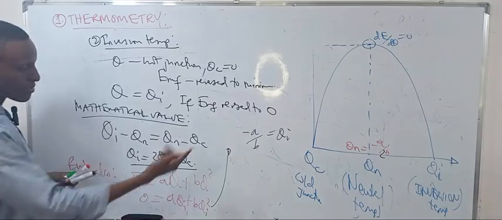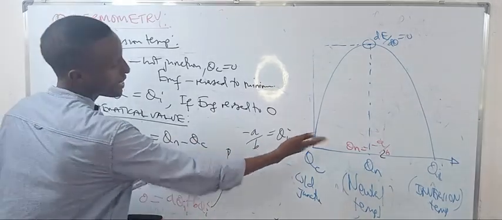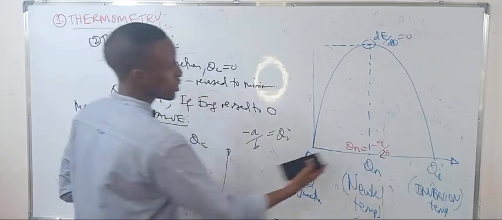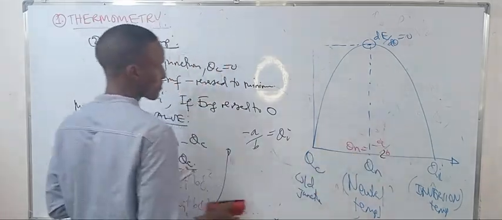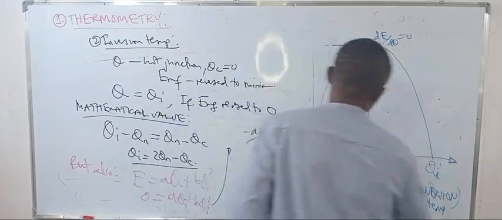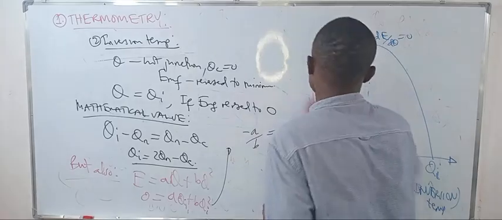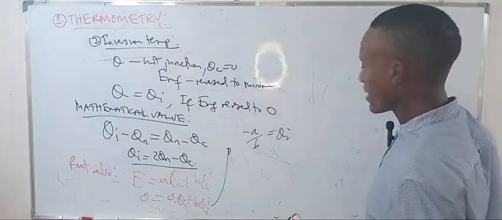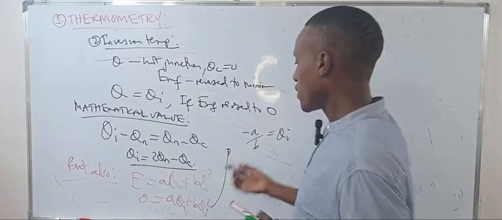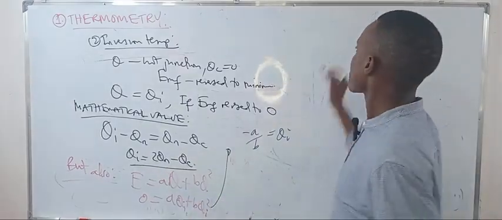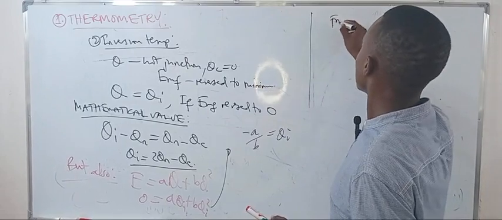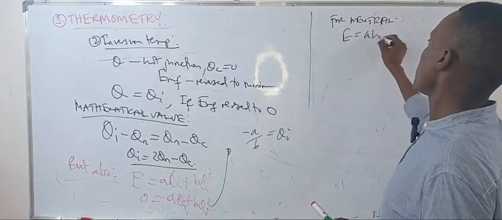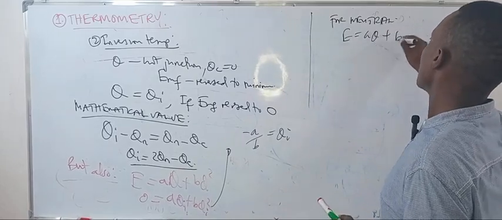But what did we say? What's Qn? Qn is just equal to A over B, 2. Let's look here. When you differentiate this, for neutral, let me remind you, we said E is just equal to Aθ plus Bθ squared.